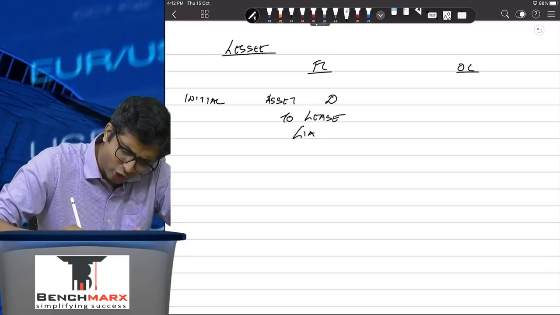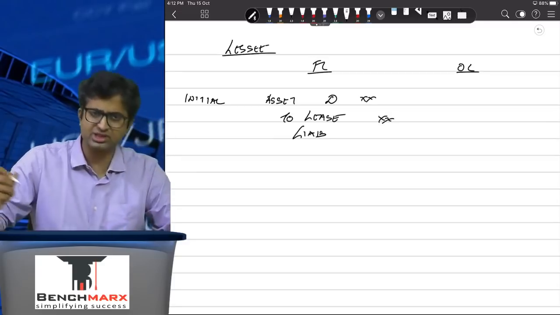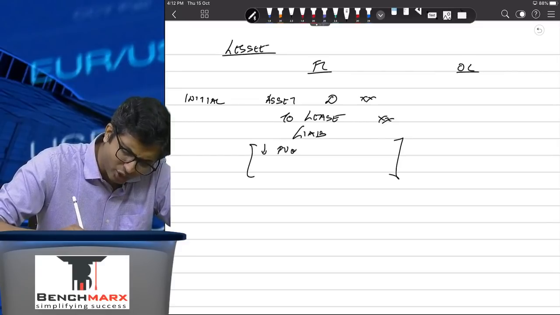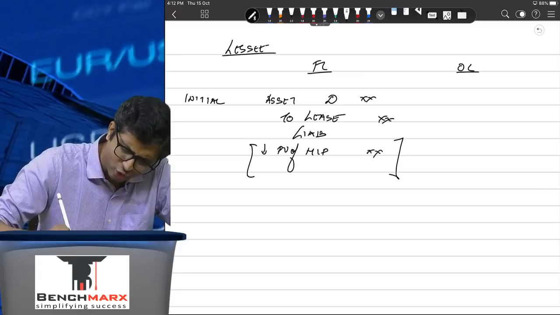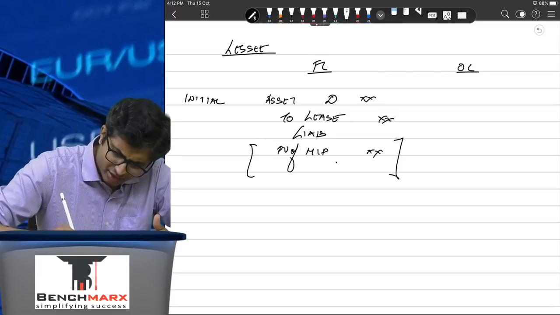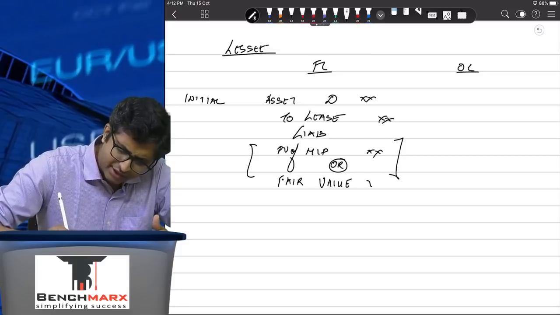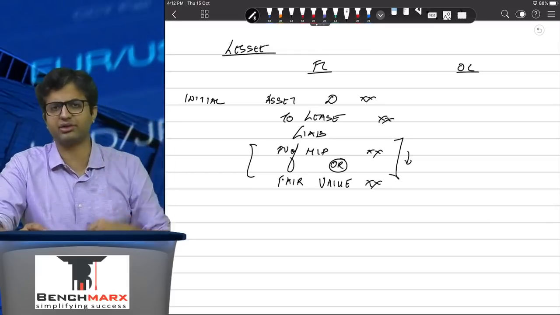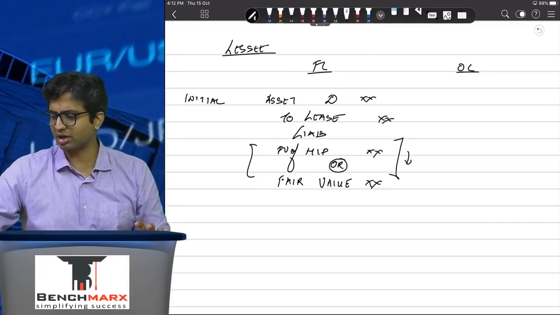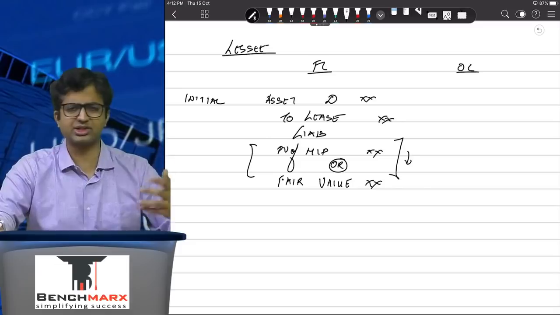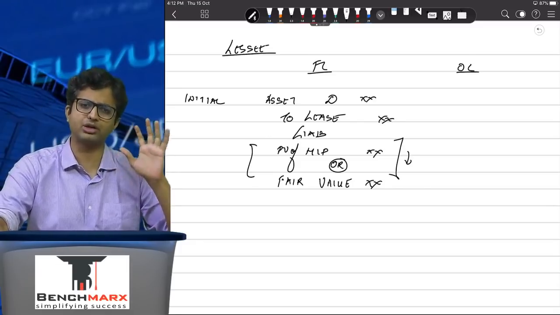Okay, you have recorded it, but what will be the amount? Because this is actually a rental transaction, and hence the standard tells you that you will record it at the lower of the PV of MLP, that is your actual payment that you are going to make, which is the most logical number, or the fair value. Why? Because you do not want to recognize the asset at more than fair value. Hire purchase, you might have studied that if you are paying anything more than the cash price of the asset, that is not for the asset, that is for interest, and hence the maximum amount that you can recognize is attributable to the fair value only.